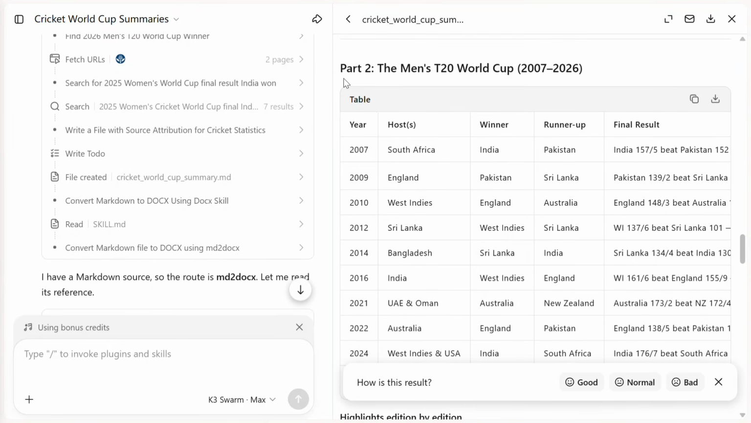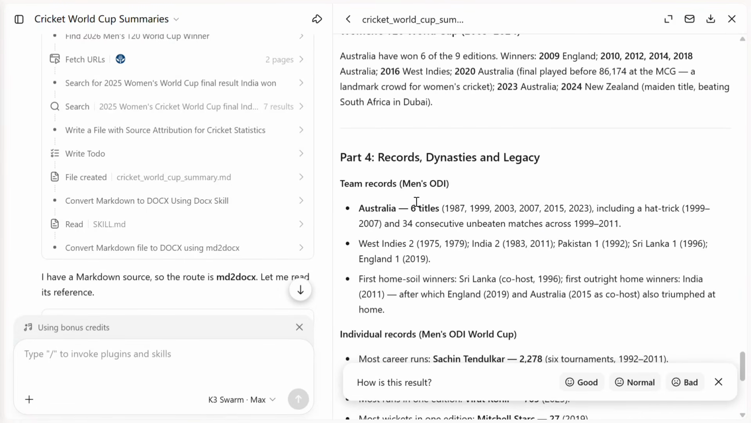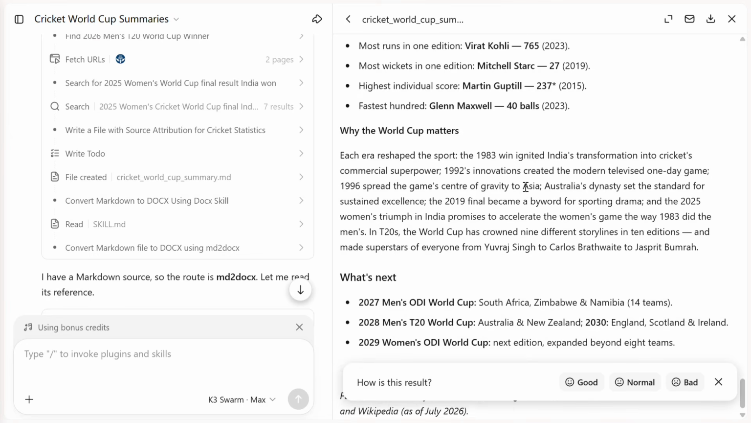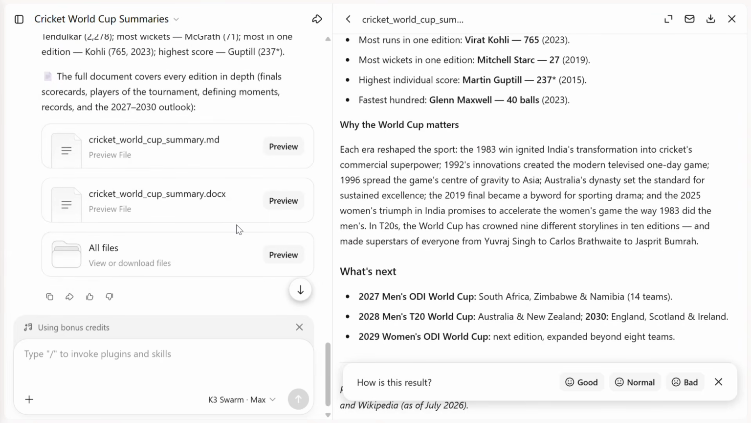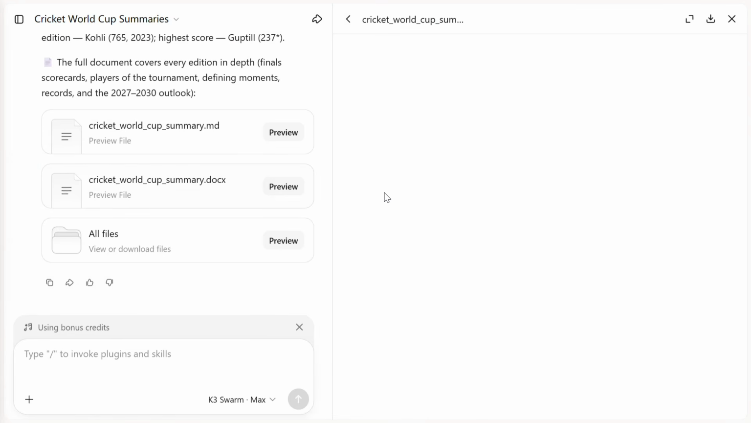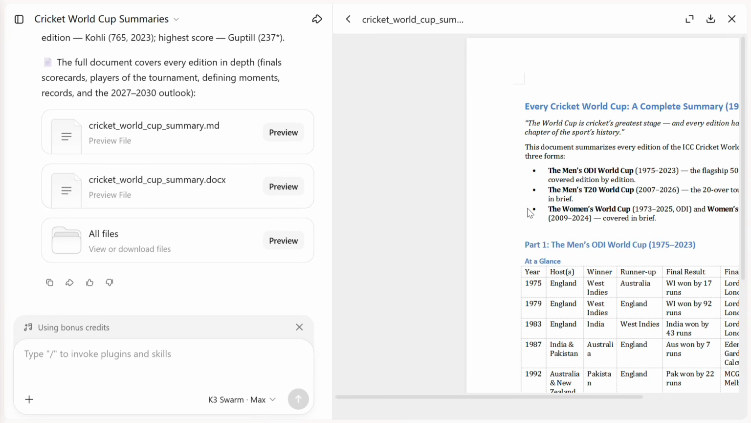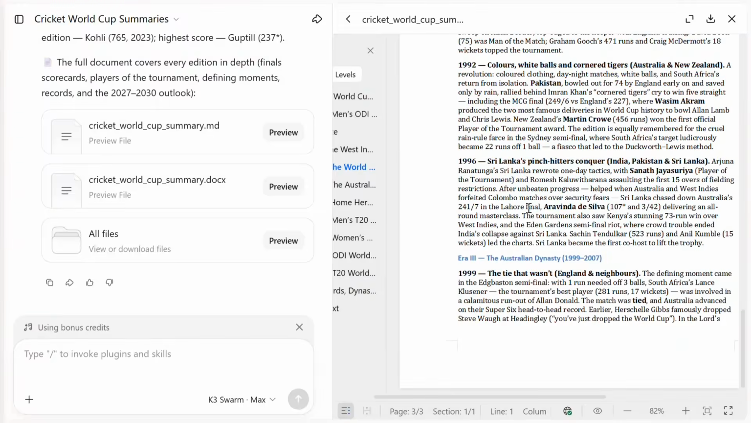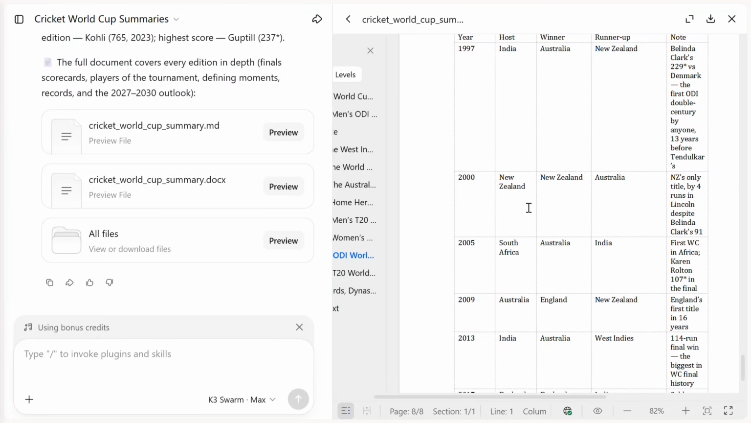Part 2 is the Men's T20 World Cup. Part 3 was Women's World Cup, and part 4 is Record Dynasties and Legacies. This is way more detailed, way more in the way I wish to have it. And if you look at the files, it has created multiple files also. Docx file is there and a complete summary for you. I think that yes, it has generated an entire report for you that you can share with your managers or with anyone you want to share.